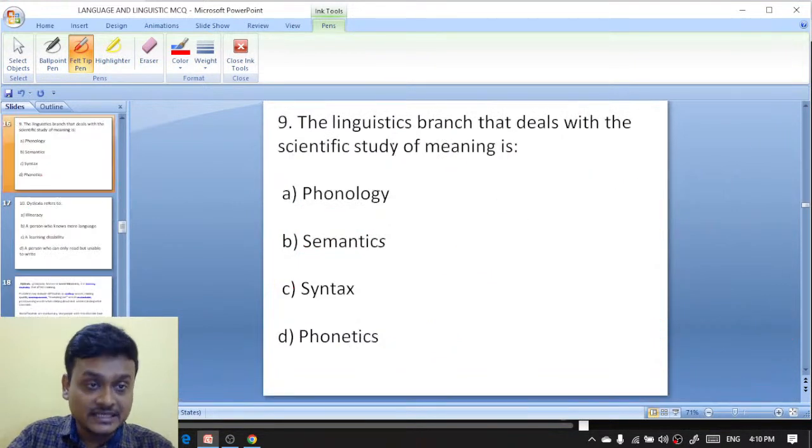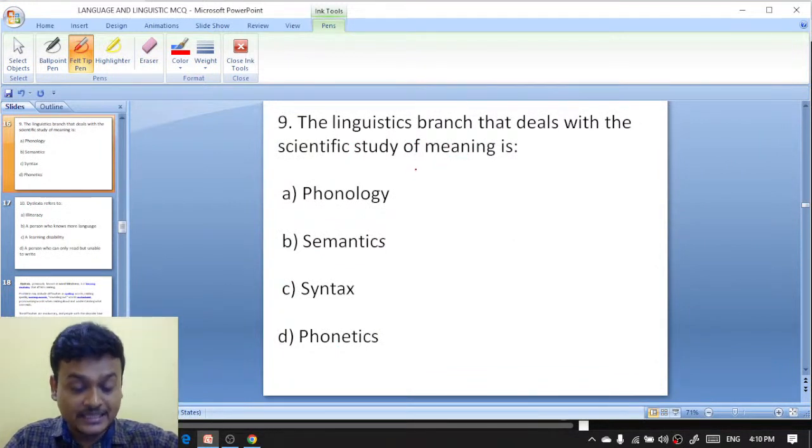Next question. The linguistics branch that deals with the scientific study of meaning is known as.